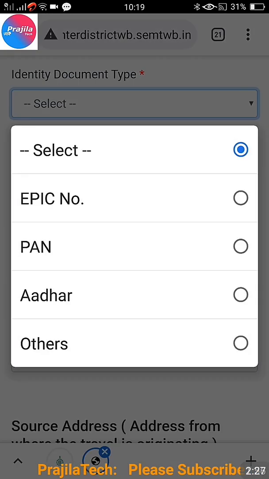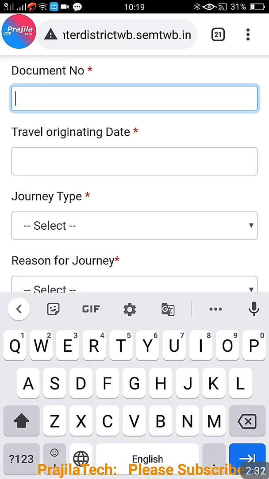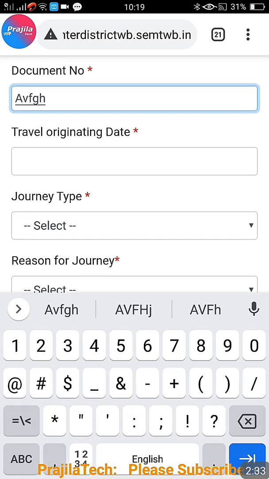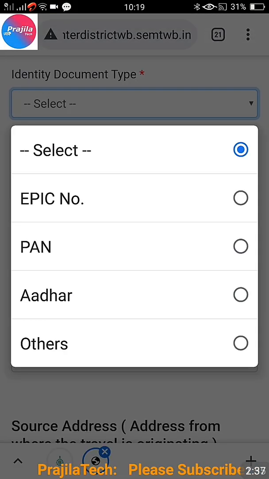So you have 4 options here: ID card, election ID, PAN card, and other 2 options are also there. So if you are not having election ID, PAN card or Aadhaar card, you can select other, and you can also give any other government ID proof. Okay, that's why they have given the other option. So do not worry if you do not have these first 3 options, you can click on the other option.